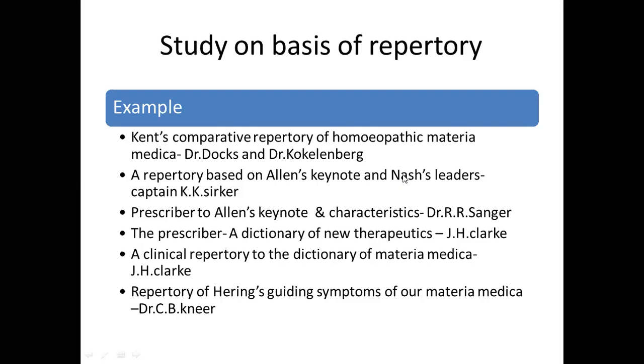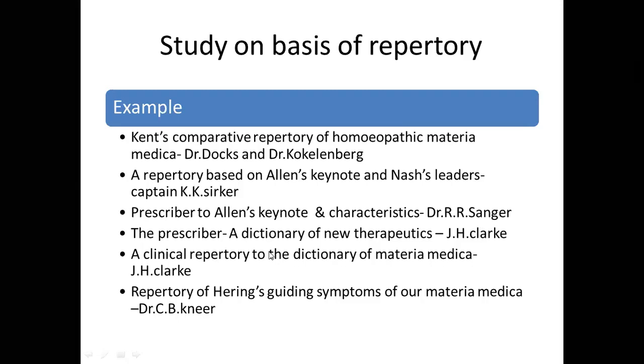Then there is one more, Dr. R. Sangar, who has also made an attempt in the same direction of making Allen's Keynotes more and more accessible, more and more practical. He has converted Allen's Keynotes in the form of repertory, so that one can study Allen's Keynotes through that specific repertory. We have taken this example, repertory of Materia Medica symptoms.